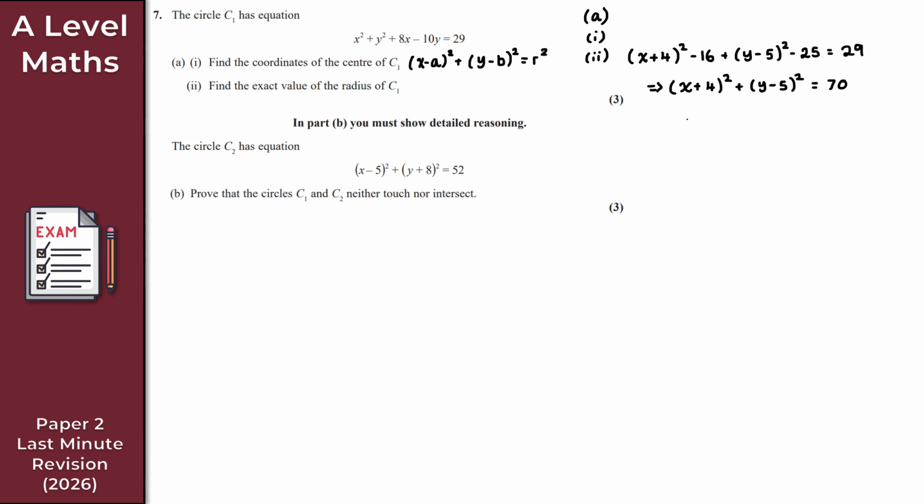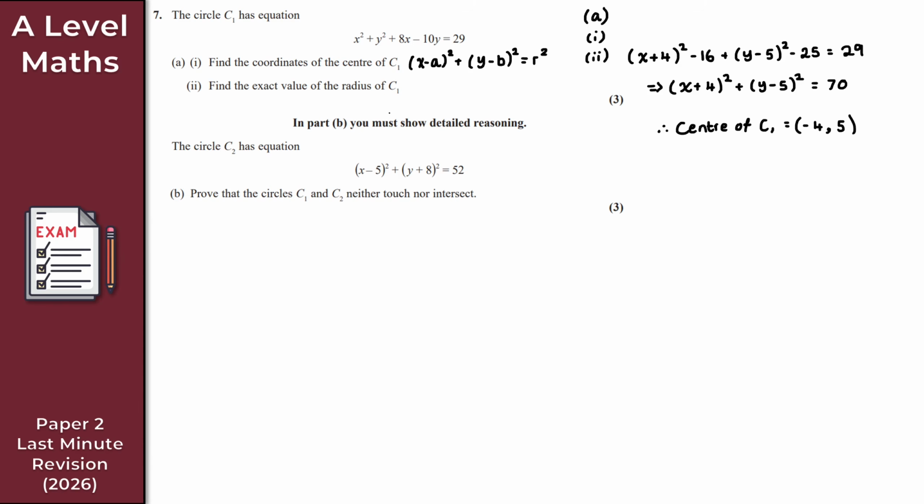So what I can see here then is for the center of C1, it's the opposite to whatever you've got inside the bracket. So if it's x plus 4, the x coordinate here for the center of C1 is minus 4. So that's for the x coordinate there. And do the same here with this bracket. So if it's y minus 5 all squared, then the y coordinate here for the center is positive 5. So it's always just the opposite to what you've got inside the bracket. So that is plus 5 there, like so. So that's the center. That is part 1 complete.